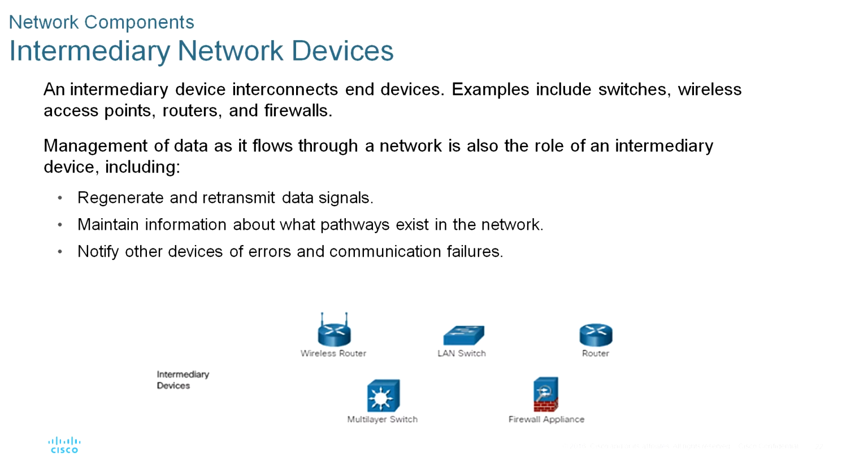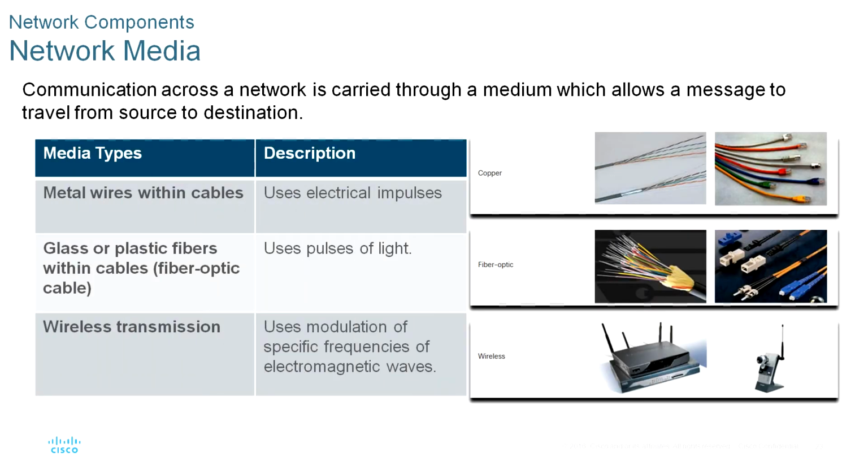Okay. Now you can see the next one, network media. Communication transmits across a network on media. The media provides the channel over which the message travels from source to destination. Modern networks primarily use three types of media to interconnect devices, as shown in the diagram.